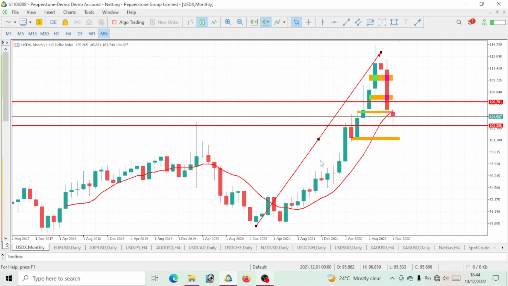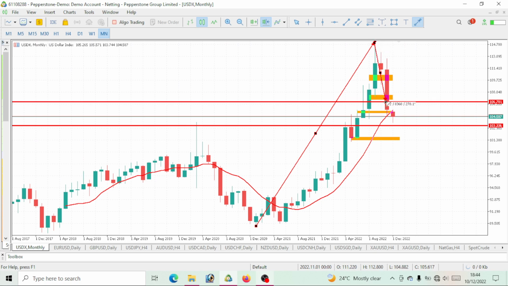I've also included this 10-period moving average that will guide us. We all know that once this price is above our 10-period moving average, then clearly this is a bullish move, especially with a 10-period moving average that is very, very tight. But once it is below this 10-period moving average, we all know that is bearish. So we can see that for some time this price has been above our 10-period moving average. We've been going bullish, right?